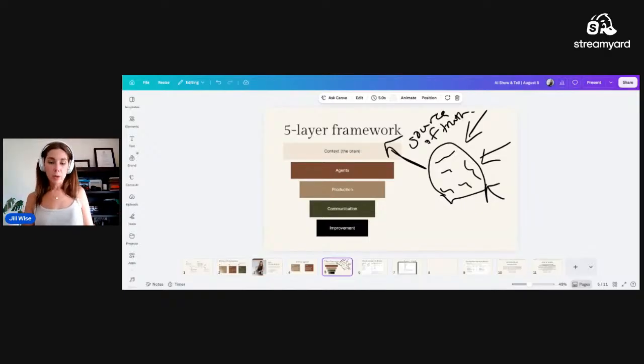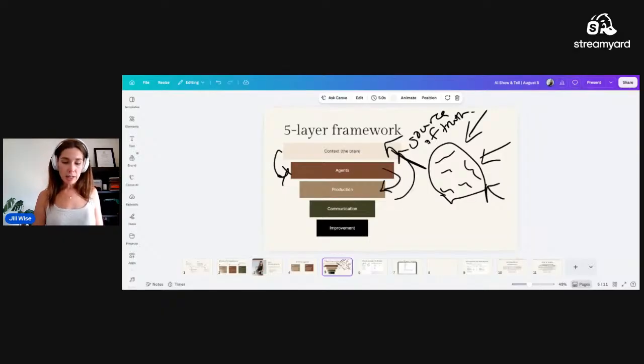When you have a brain and it is accurate, then your agents will be able to produce better work. So we start with the brain, then we can make agents. We nail down what they are producing because they have access to the context. Then we can communicate with our agents and our agents can talk to each other when we have a communication layer so that everyone is aware of what work is being done, how, when they have that context. Your communication and your production continues to feed the brain.